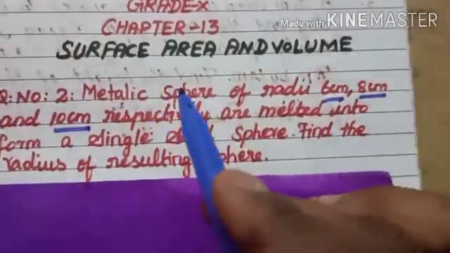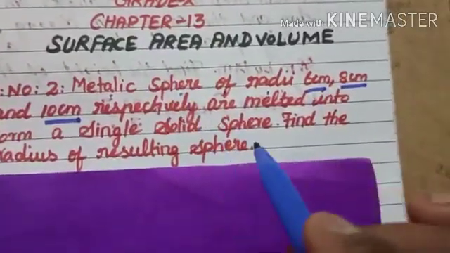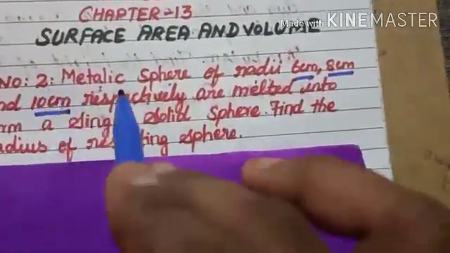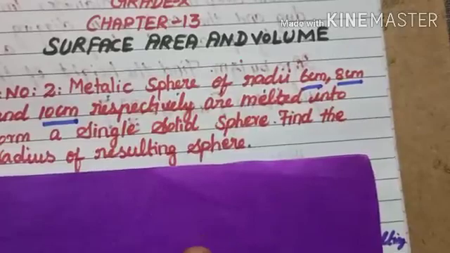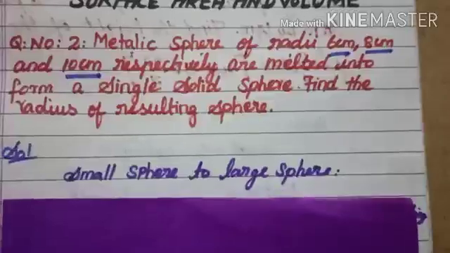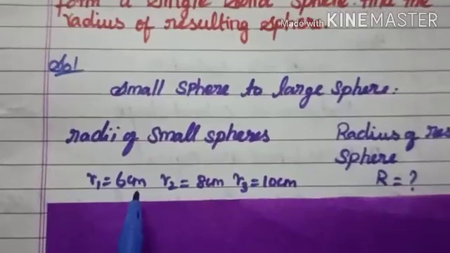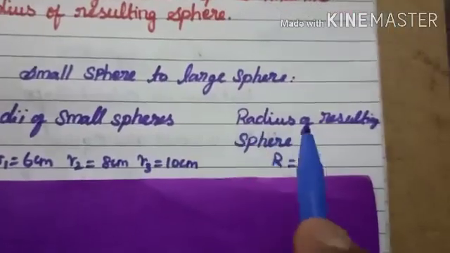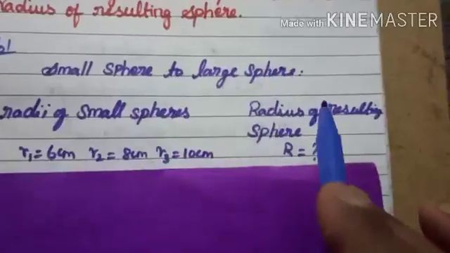Here the shape doesn't change, but the size does, because the 3 different spheres can be melted and recast into one big solid sphere. Small spheres change over to a big sphere. The radii of the small spheres are given: I take r1 equal to 6 centimeter, r2 equal to 8 centimeter, r3 equal to 10 centimeter. We need to find the radius of the resulting sphere, because you melt these 3 spheres and make one large sphere.